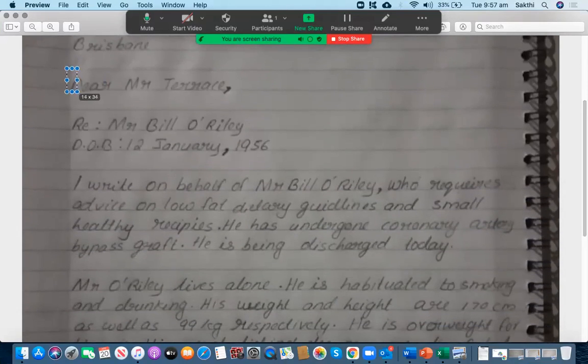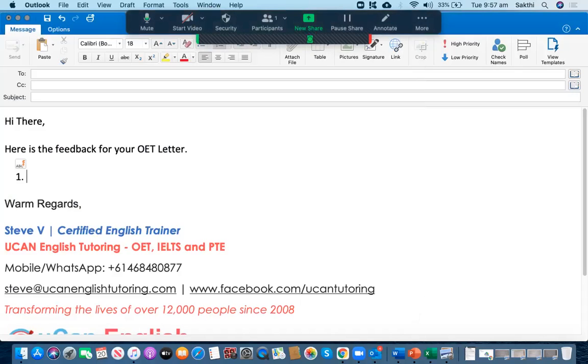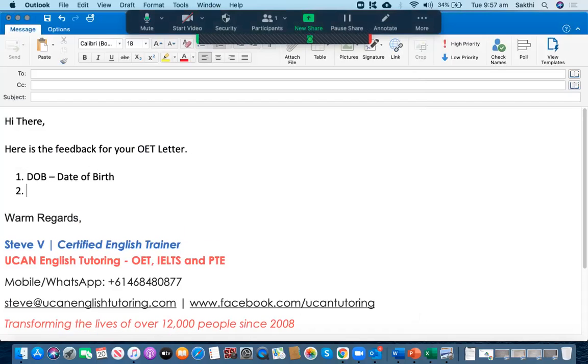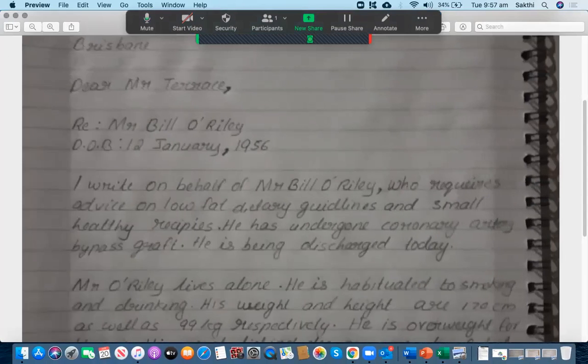And then she has written Dear Mr. Therese. Okay, that's good. And then regarding Mr. Bill O'Reilly, and then DOB 12 January 1956. In this case, 12 January 1956 is not good. I mean, you should have started writing down the date of birth instead of writing down DOB. Okay, instead of writing down DOB, please do write down its expansion, that is date of birth. All right, let's go to the next one.